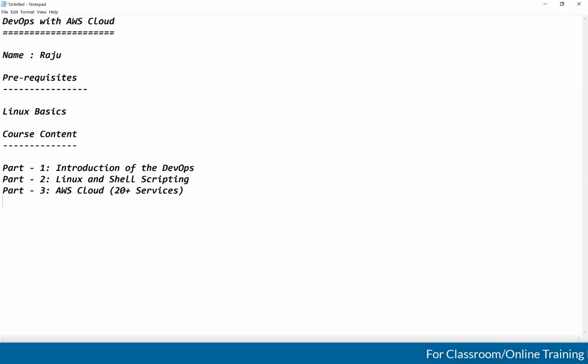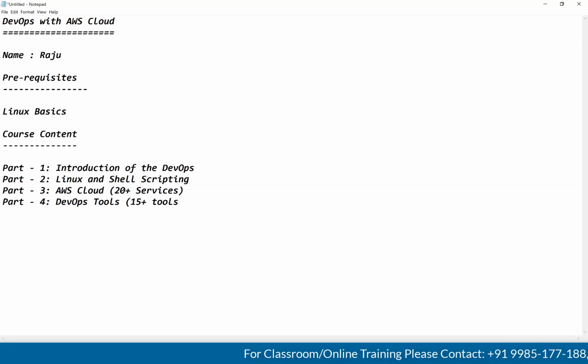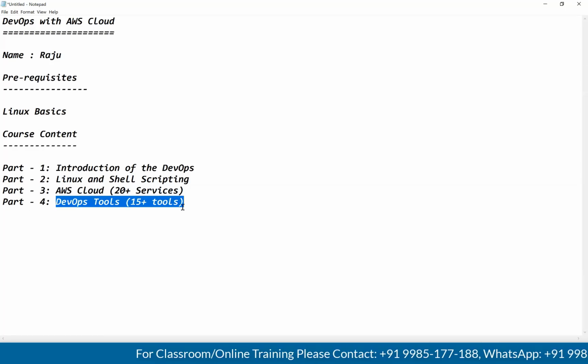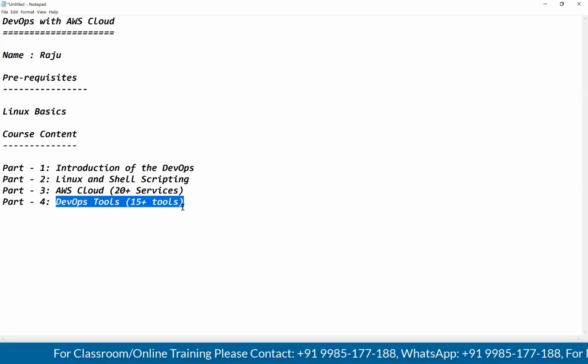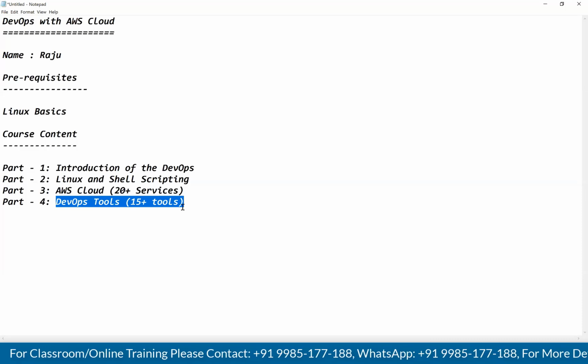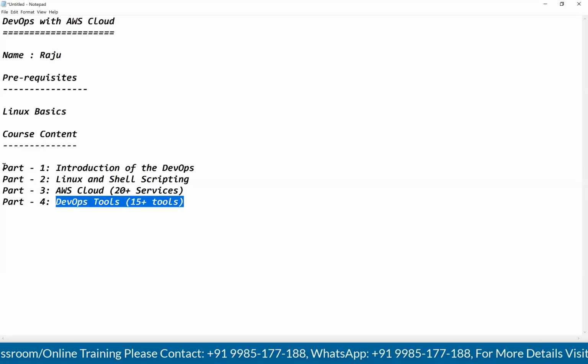So as part 4, we are going to discuss DevOps tools. How many DevOps tools are we going to discuss here? 15 plus DevOps tools we are going to discuss here. See, guys, in part 4, we are going to cover 15 plus DevOps tools. What tools we are going to discuss, I will explain later. I will write it all down here, guys. Please wait some time.